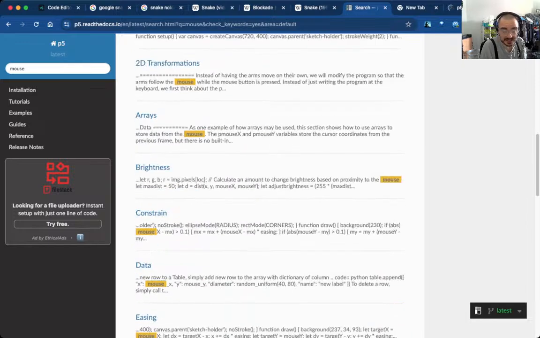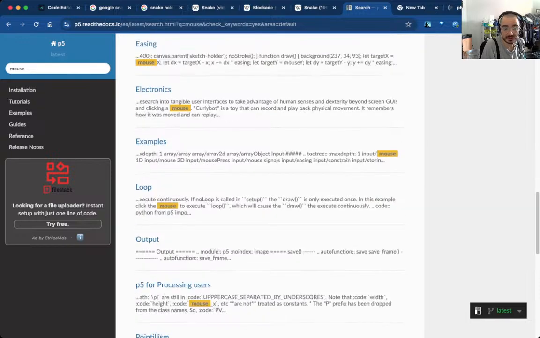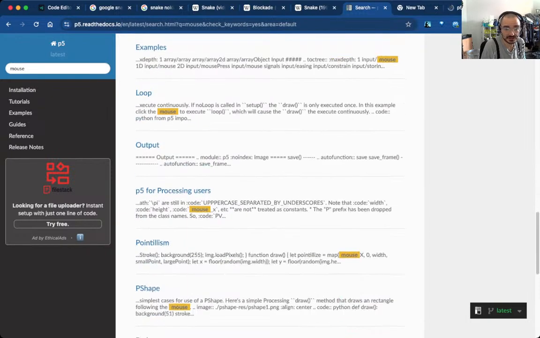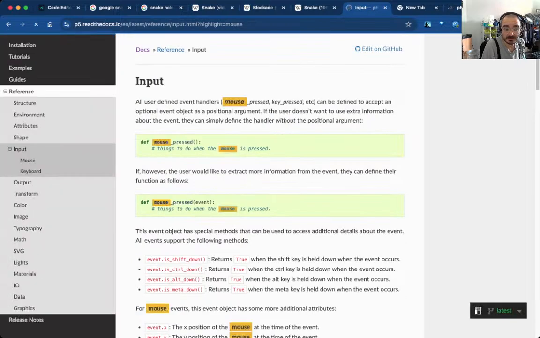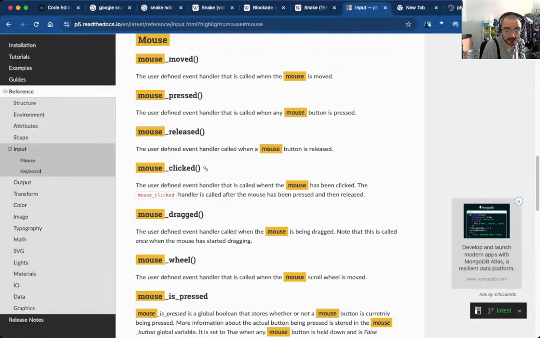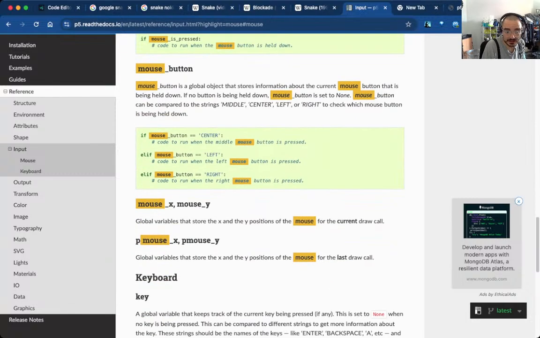All right, I'm getting sidetracked here. Input, mouse press, key pressed, mouse pressed, mouse clicked. When the mouse has been clicked, and then do I have a mouseX, mouseY? Mouse button, yeah.